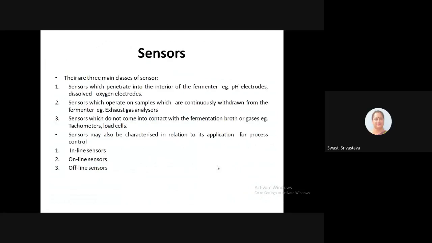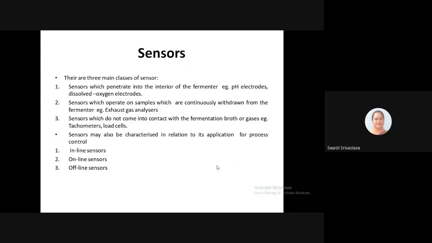Then these sensors are basically categorized in three main classes. They may be put into the interior of the fermenter, that is, for pH electrodes or dissolved oxygen electrodes, we are directly putting them or incorporating them in the design of the fermenter itself.